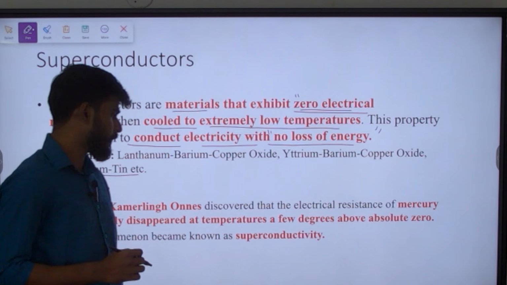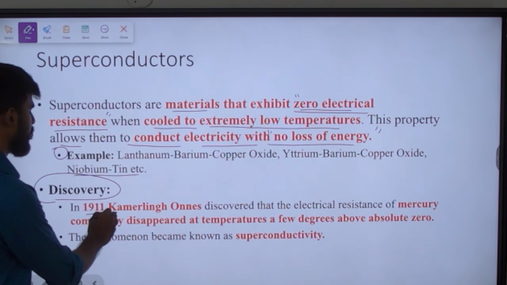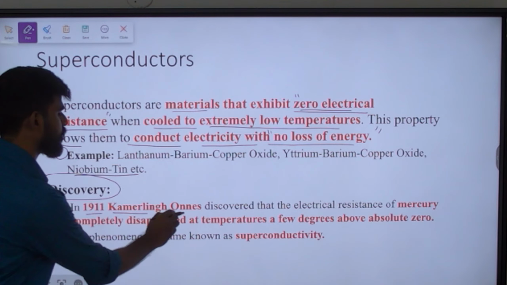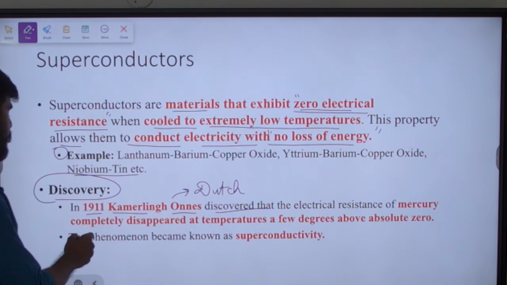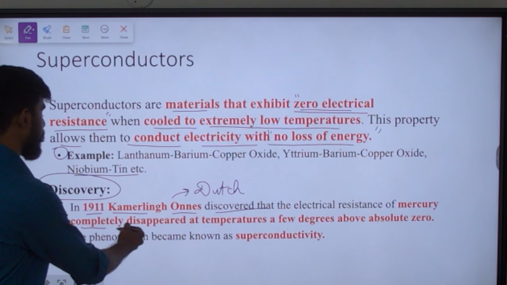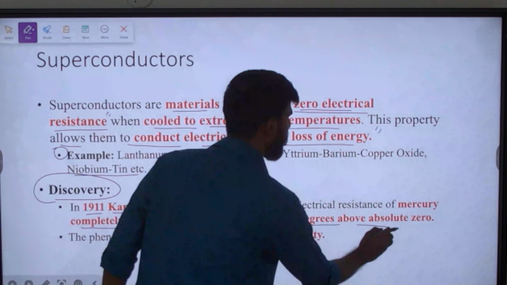Next, when were superconductors discovered? In the year 1911, Kamerlingh Onnes, a Dutch physicist, discovered that the electrical resistance of mercury completely disappeared at temperatures a few degrees above absolute zero.